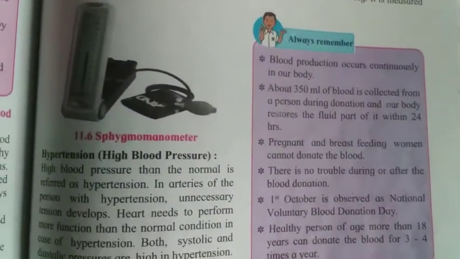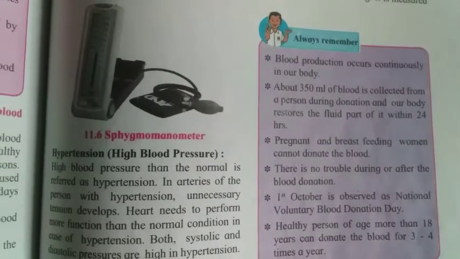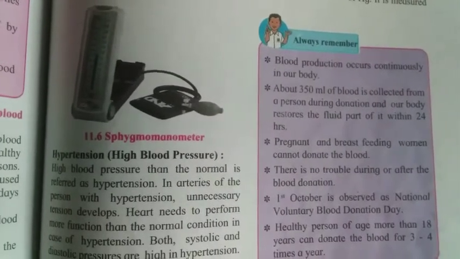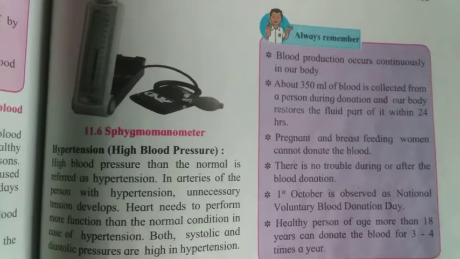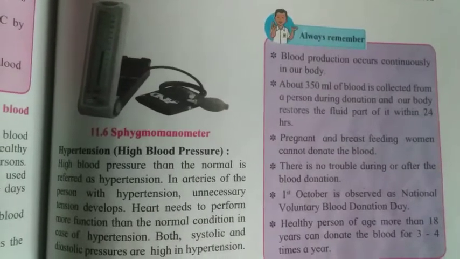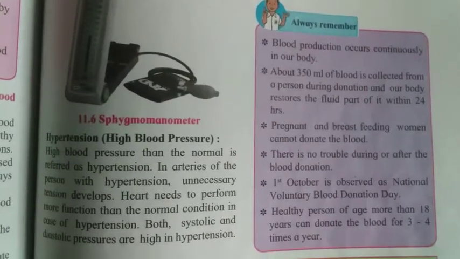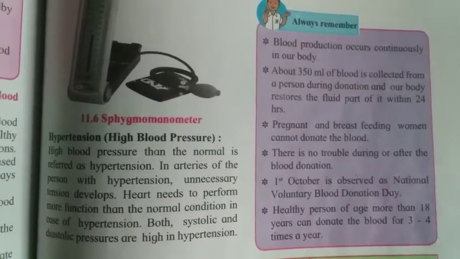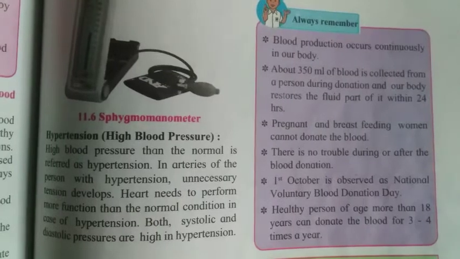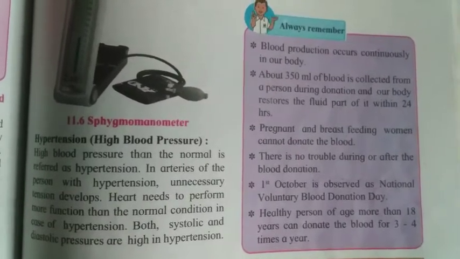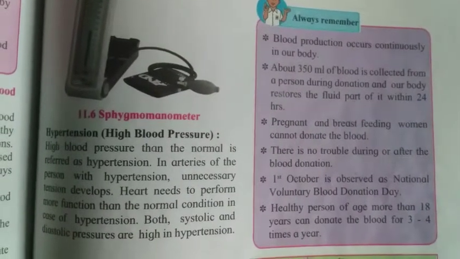Blood production occurs continuously in our body. About 350 ml of blood is collected from a person during donation, and our body restores the fluid part of it within 24 hours. A pregnant or breastfeeding woman cannot donate blood.